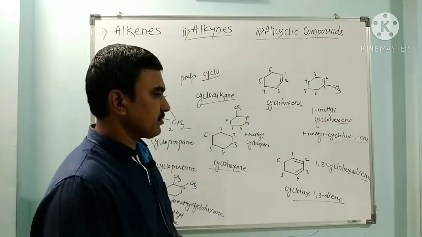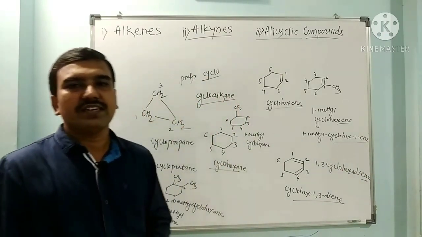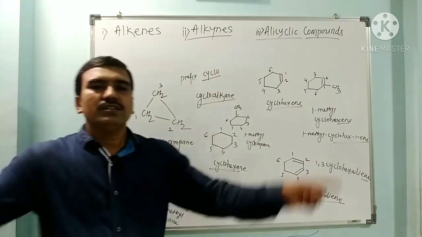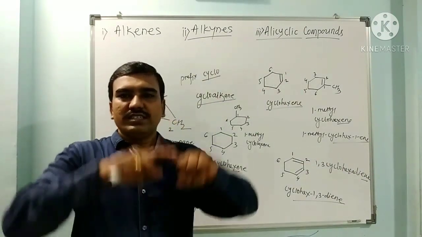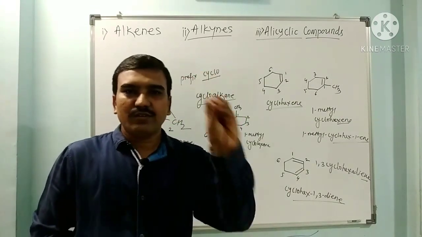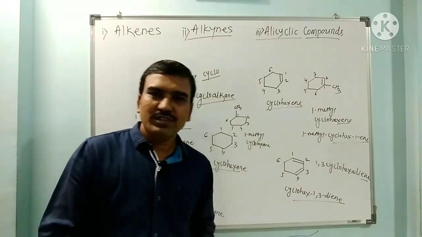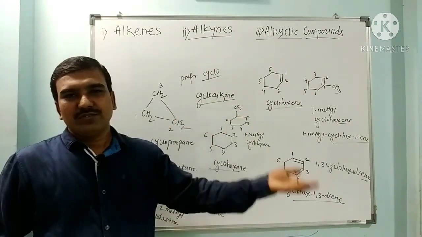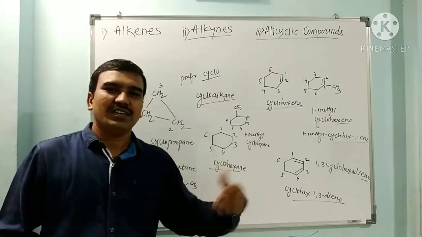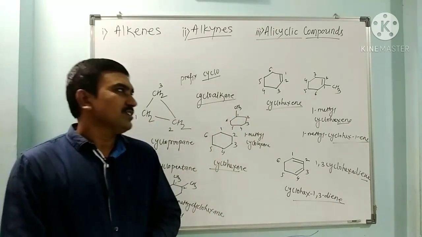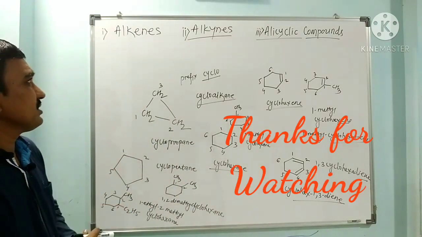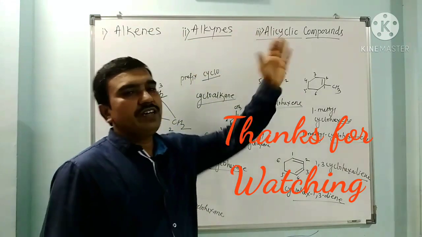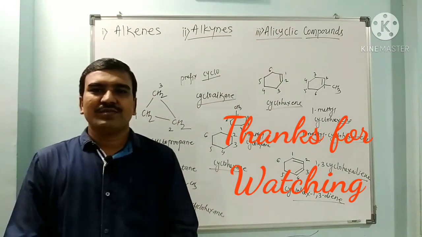So in this way alicyclic hydrocarbons are named according to these rules. When a closed system, a cyclic system, is there, attach the prefix cyclo to the name of the alkane. If a doubly bonded compound is there, then it is called cycloalkene, depending on the number of carbons. If 6 carbons, cyclohexene, 7 carbons, cycloheptene. So here we have discussed IUPAC nomenclature of alkenes, alkynes and alicyclic hydrocarbons. Thank you.